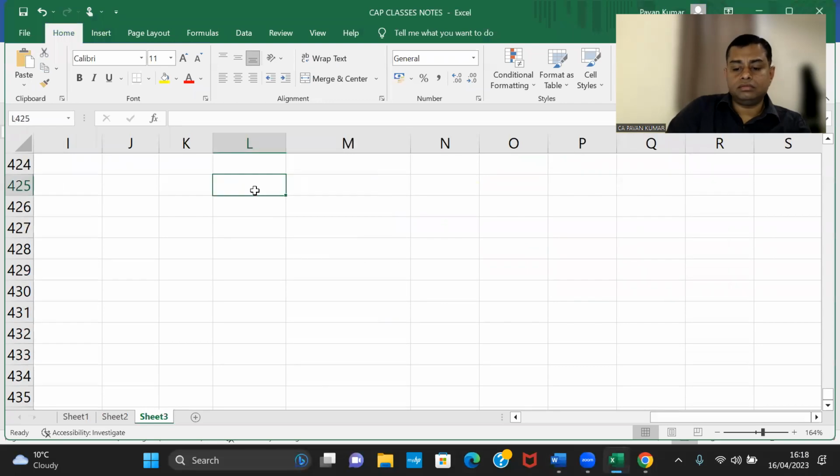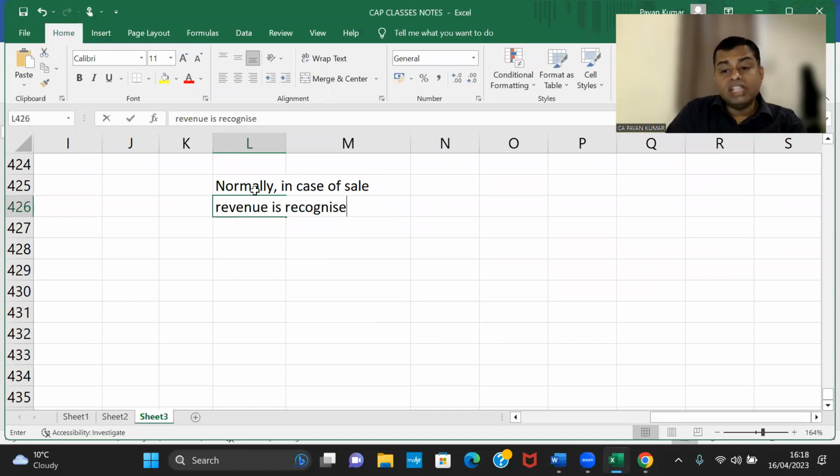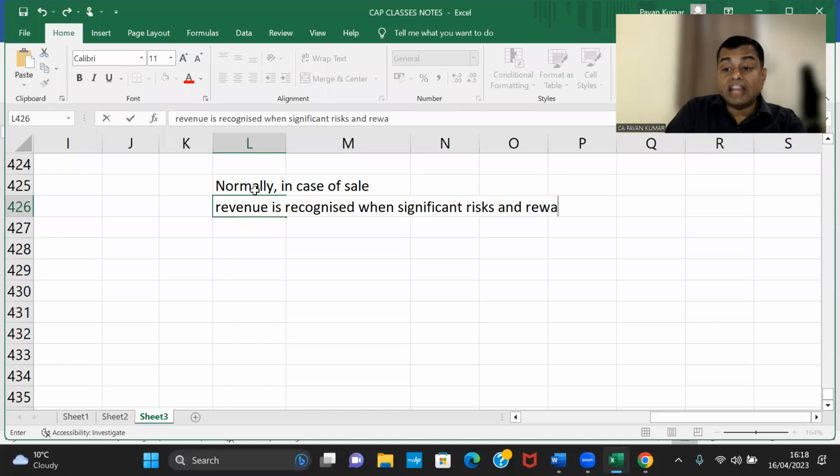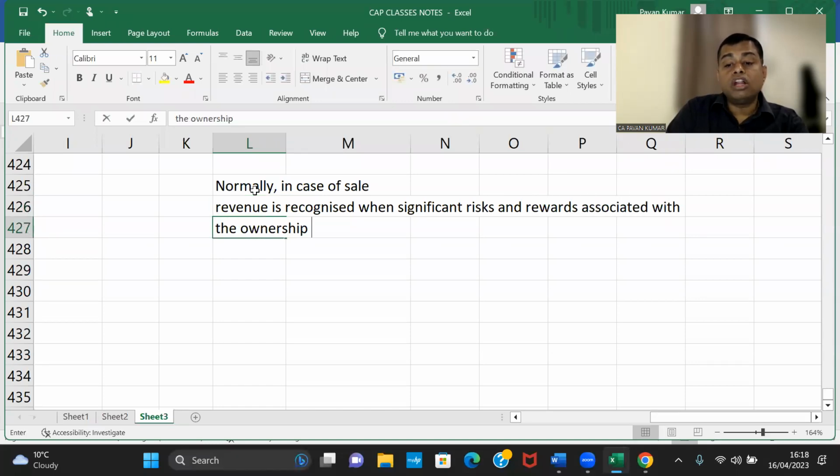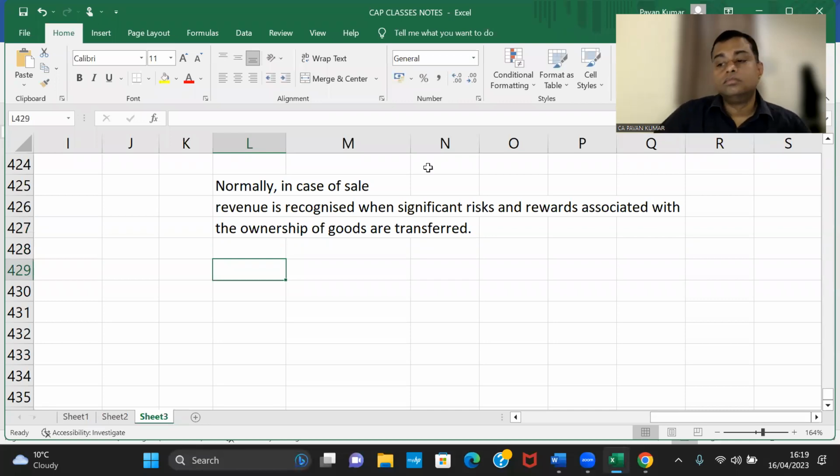Normally, in case of sale, revenue is recognized when significant risks and rewards associated with the ownership of goods are transferred. Oh my God, this is the language.